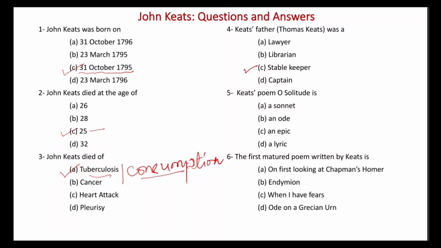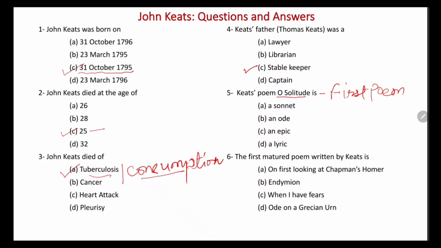Fifth question is, Keats' poem O Solitude is. Before I discuss this question, I must tell you O Solitude was the first poem of Keats.